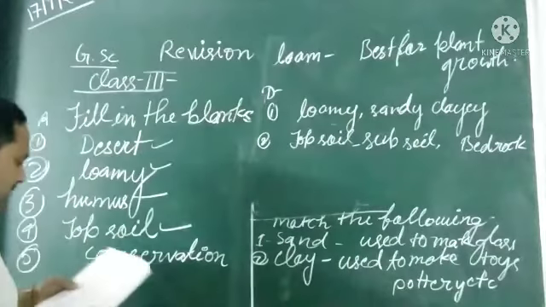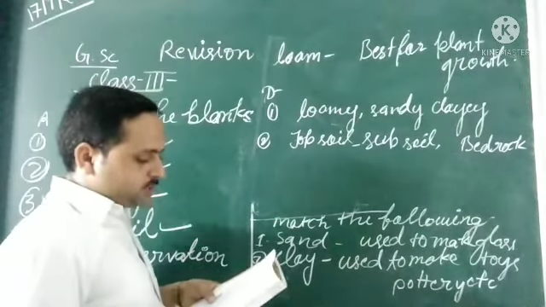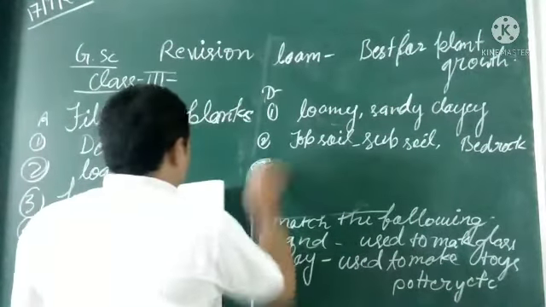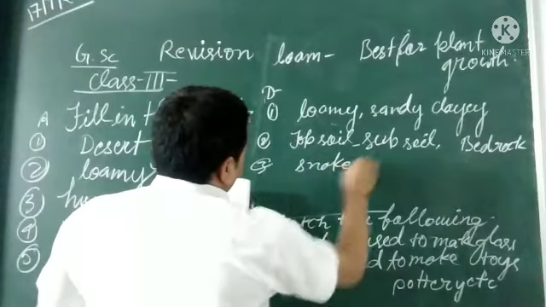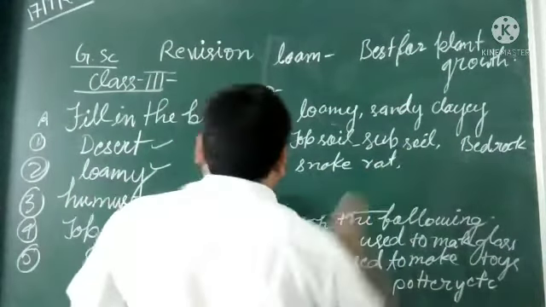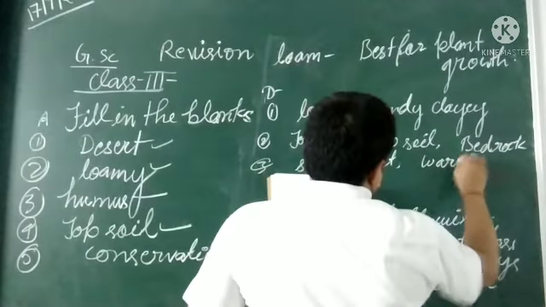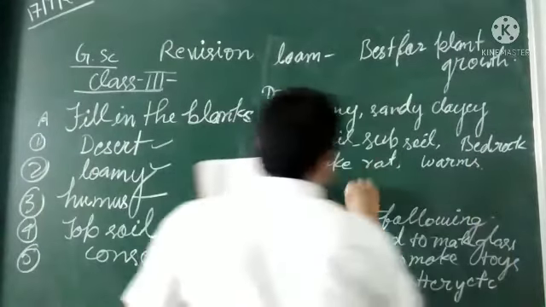And last is some animals that make their homes in the soil. What are they? Snake, rat, worms, and some insects.